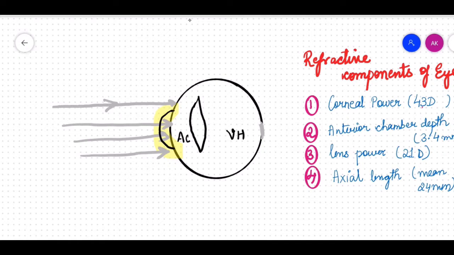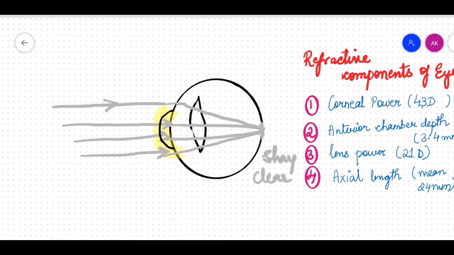So what I mean to say by the refractive components of the eye is there are four major things which should be absolutely normal in an eye for the rays of light coming from infinity to pass through the lens and converge at one single point on the retina to give us a sharp and a clear image.